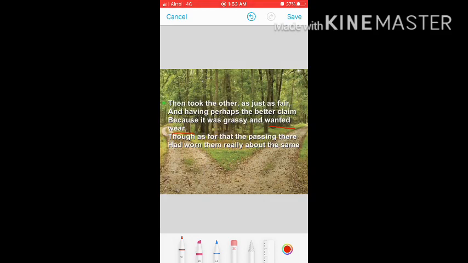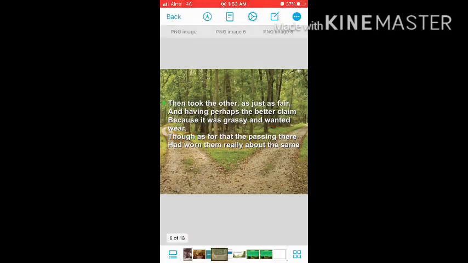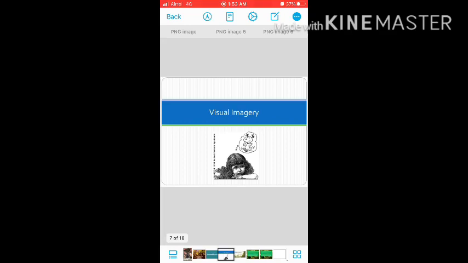Come to the next literary device, that is visual imagery. As we know, visual imagery is when a scene is set in our mind after reading the words and we can visualize it, like the setting of the poem or a scene in the poem.